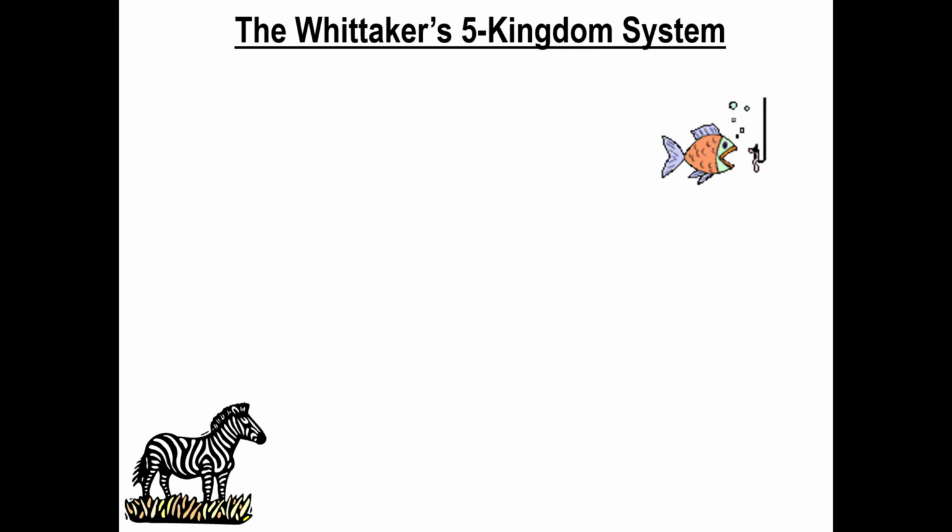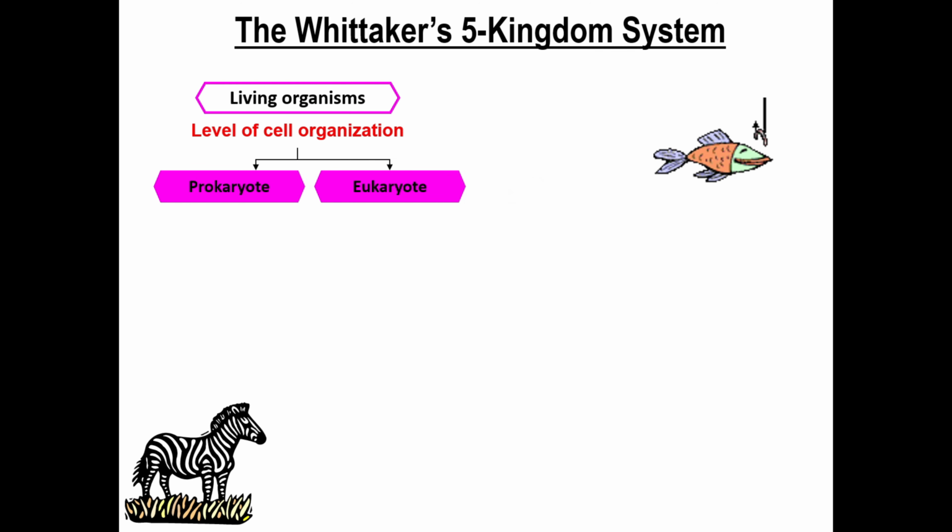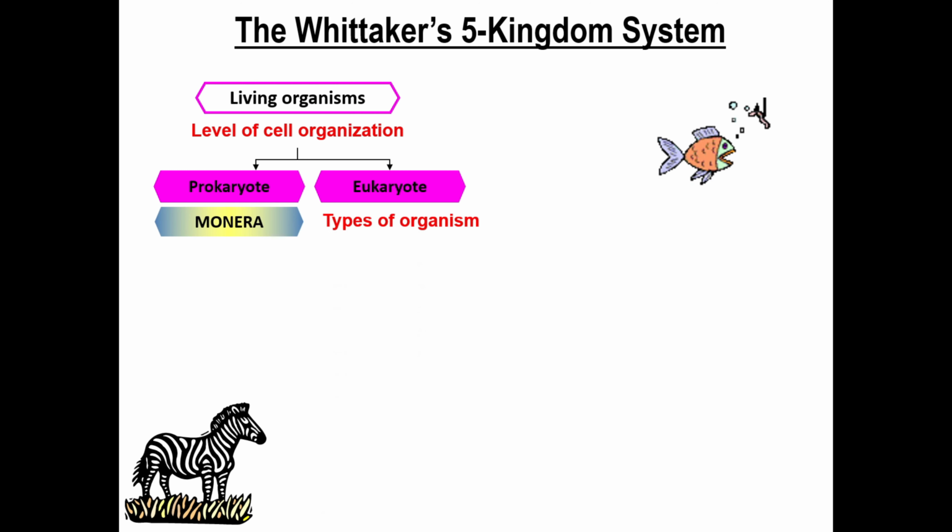Animalia. So how Whittaker classified all the living organisms into the five kingdoms is based on the three criteria mentioned previously. All living organisms, firstly, divide based on the level of cell organization into two groups, which are prokaryote and eukaryote. All living organisms that do not have a true nucleus, which are prokaryote, are classified under kingdom Monera, while all the living organisms with a true nucleus, which are eukaryote, continue to divide based on the types of organism.